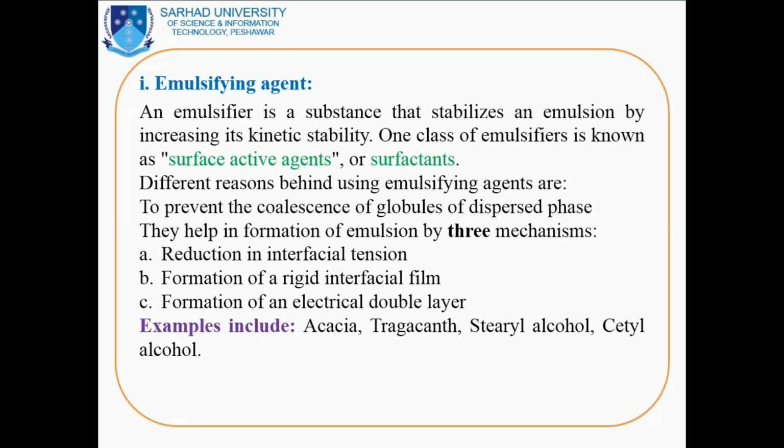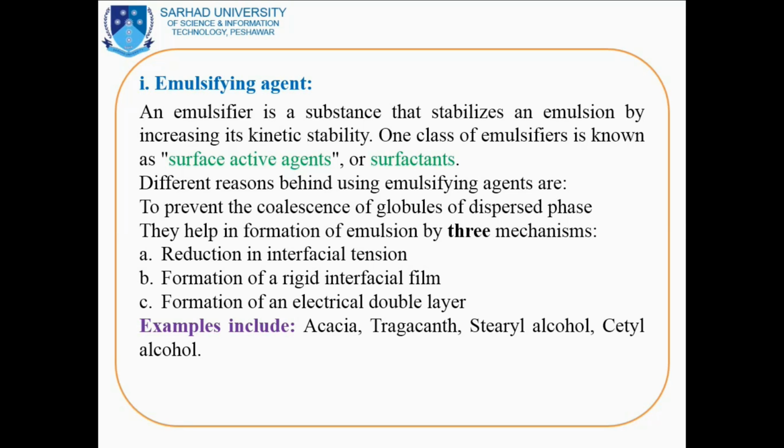Emulsifying agents help in formation of pharmaceutical emulsion by three mechanisms. First mechanism, as I have told you, is that it reduces the interfacial tension. The second is formation of a rigid interfacial film, monolayer or multilayer film, and third is formation of an electrical double layer.